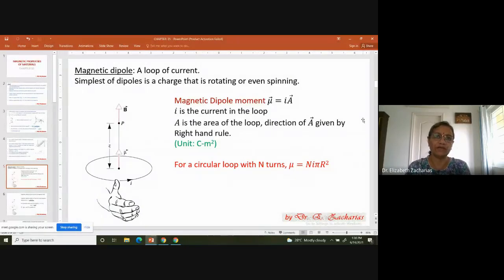So what is a magnetic dipole? A magnetic dipole is simply a loop of current. A loop of current is a magnetic dipole. And I introduced this term in this class, I think two classes before today. I'll tell you the context in a little while. The next question is, what can be the world's smallest dipole?